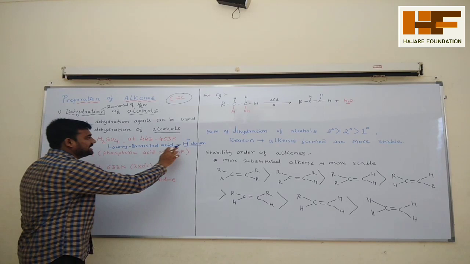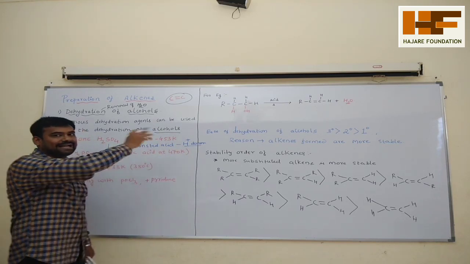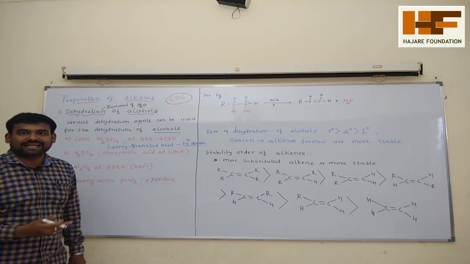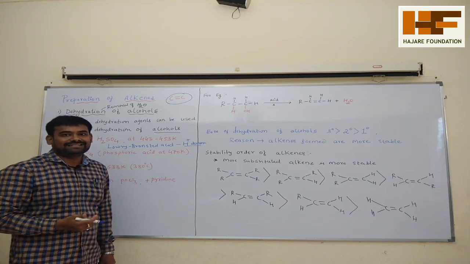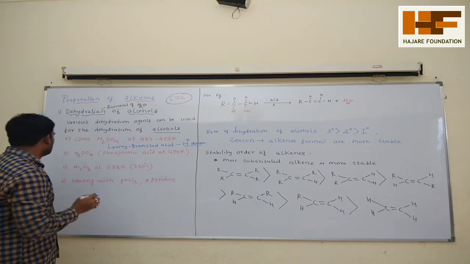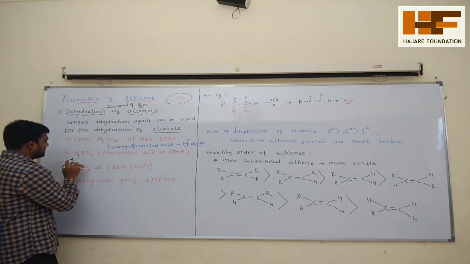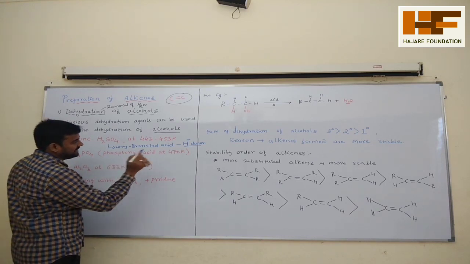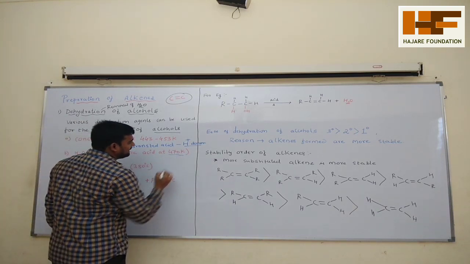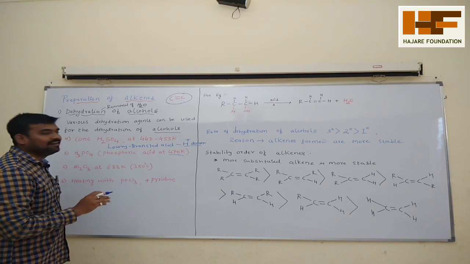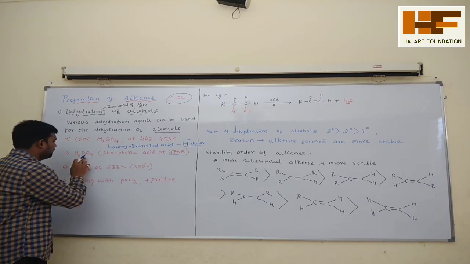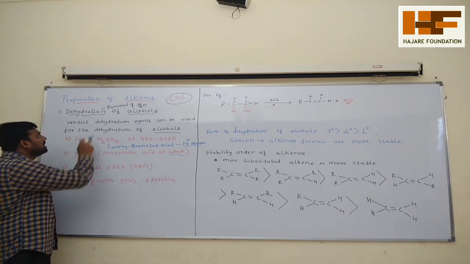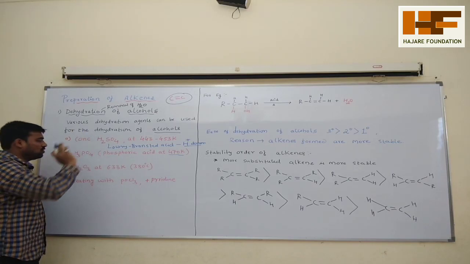It will give H plus ions to the alcohol, and that will remove the water, and you will get the product called alkenes. Okay, the second reagent is H3PO4, that is phosphoric acid, at about 470 Kelvin temperature. You will get alkenes. If you add this phosphoric acid to alcohols, it will remove the water molecules.